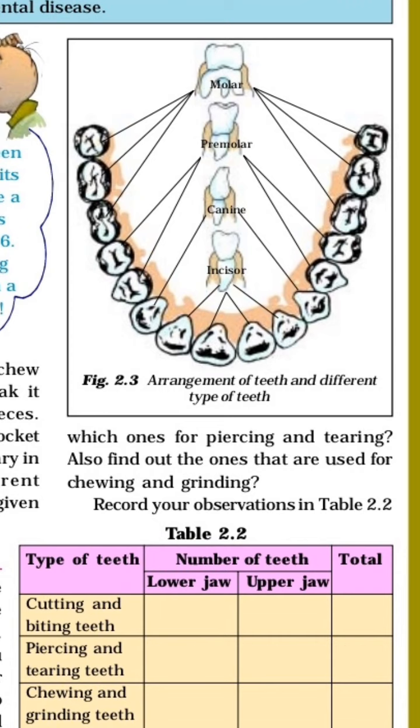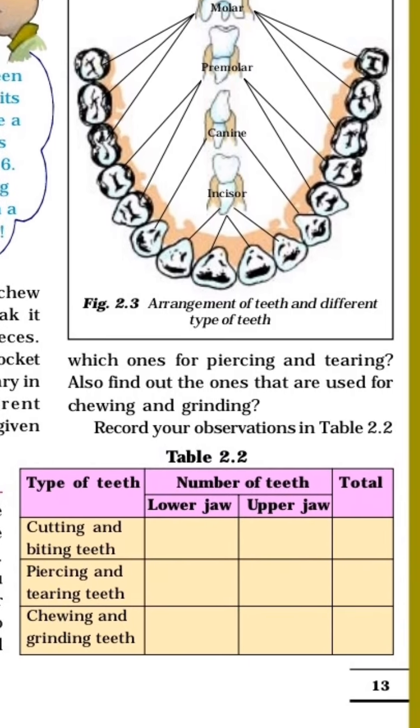Next, chewing and grinding teeth. For that purpose we use premolar and molar teeth. You can see on the screen there are 4 premolar teeth and 6 molar teeth, with the same number for the lower jaw and upper jaw. Here lower jaw 10 teeth and upper jaw 10 teeth. So in total, cutting and biting teeth 8, piercing and tearing 4, and chewing and grinding teeth 20, and the total is 32 teeth.